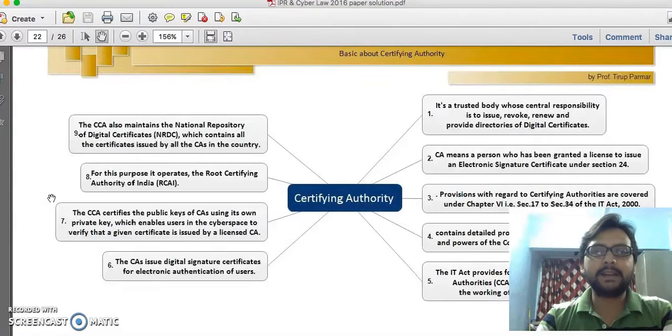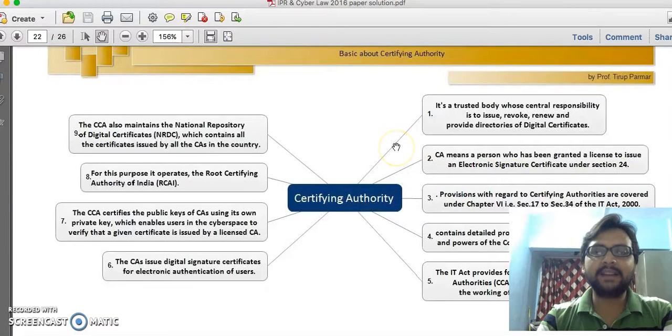So how do we get the private key and public key from the certifying authority? It provides us with a digital certificate, which contains our public key, private key, and some information about our digital signature as well. They are allowed to issue certificates to other persons or individuals under Information Technology Act 2000, section 24. Remember, section 24.